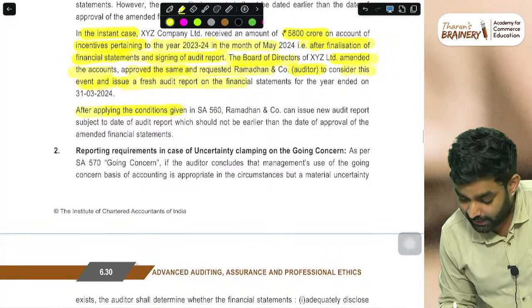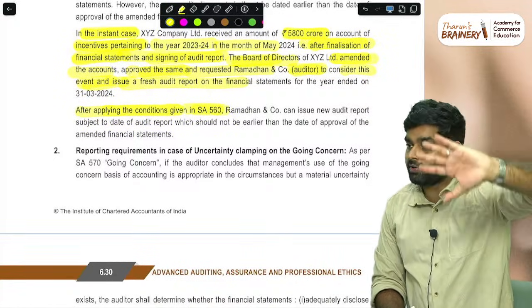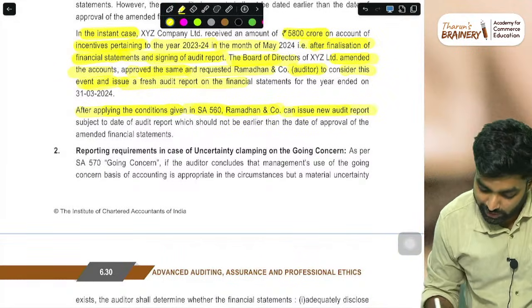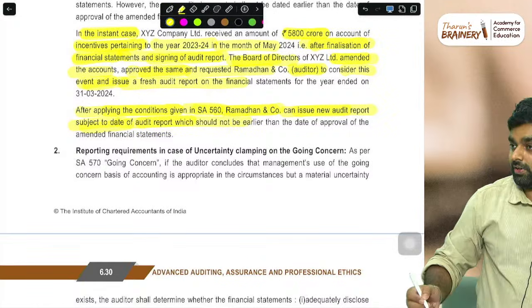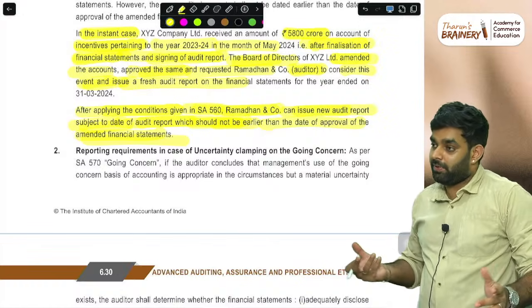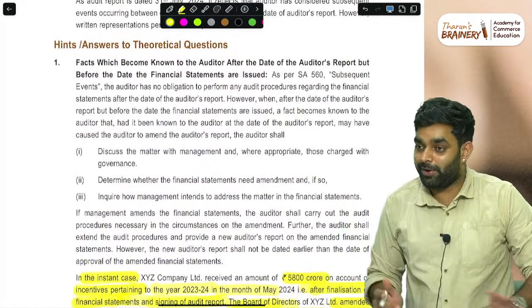After applying the conditions as per 560, that is checking whether everything is proper, disclosure, everything, after checking everything, Ramadan and Company CA can issue a new audit report. The date of the audit report should not be earlier than the date of approval of the amended financial statements. Simple. They can issue it directly. It is a simple question, but don't get overconfused. A simple question may also come.